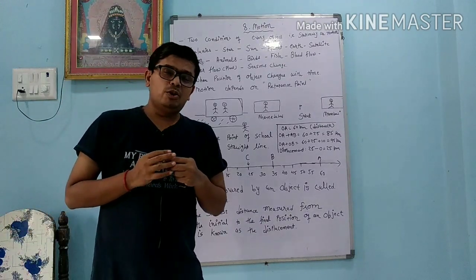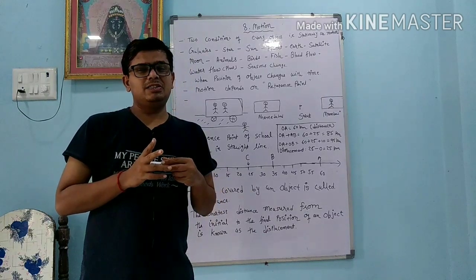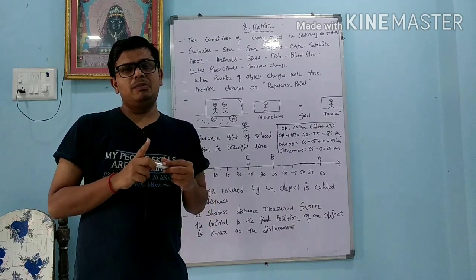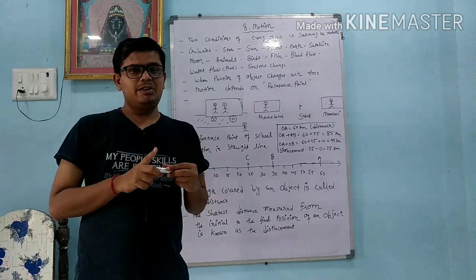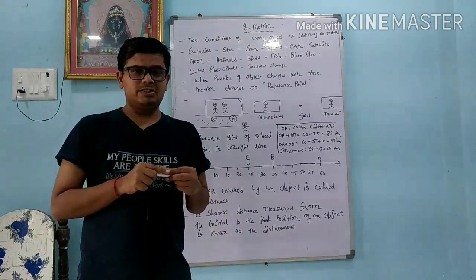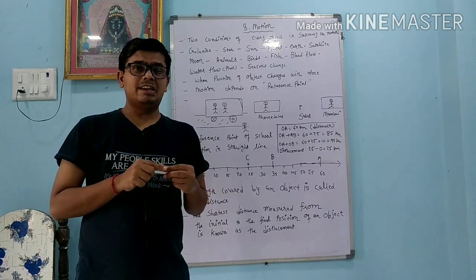Dear students, we are going to learn about two special physical quantities, that is distance and displacement. Okay, remember the definition of distance and displacement. Distance means the total length covered by an object, that is called distance. And it is a scalar quantity.